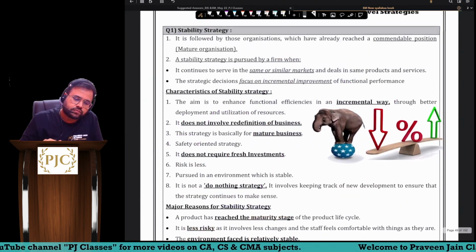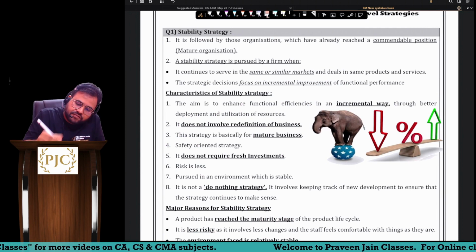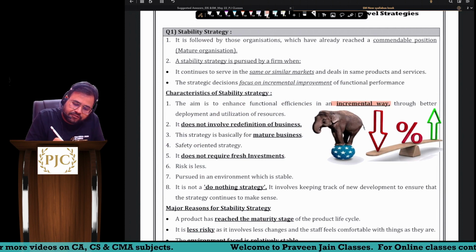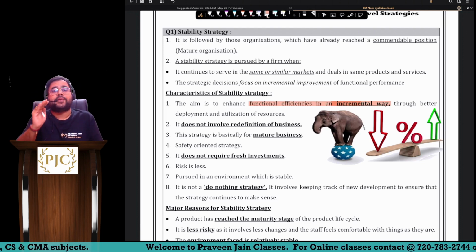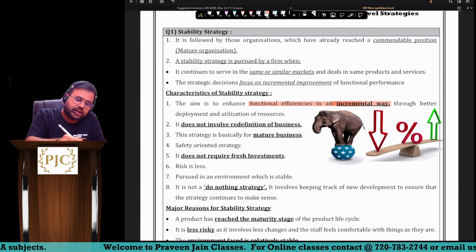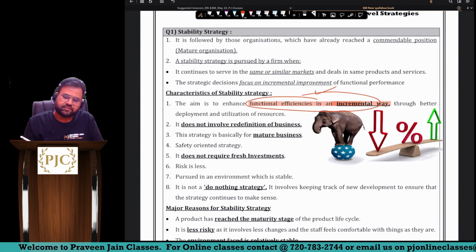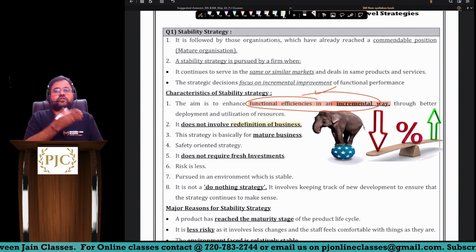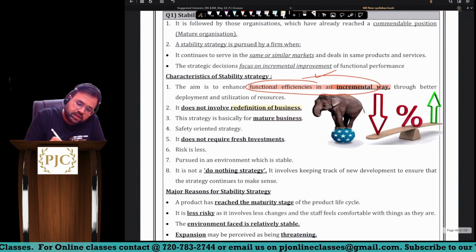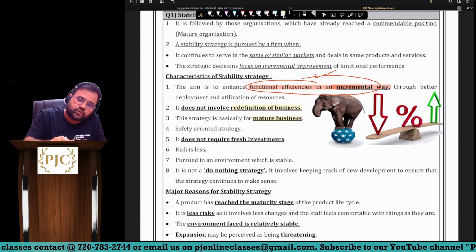Look, what are the stability strategy characteristics? The company wants to improve, but it focuses only on operational efficiency, so it does not want breakthrough improvement. It wants incremental improvement. In our case also, the company is focusing on operational efficiency. Next, the company does not want to redefine the business. Here also, the company does not want to redefine the business. The company is having a matured business. Here also in the question you can see.